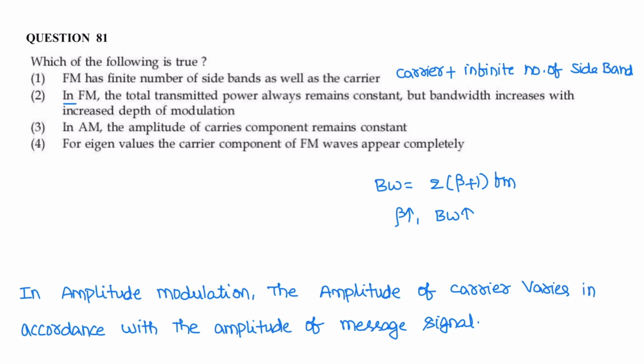Third statement, in AM, amplitude of carrier component remains constant. So statement 3 is wrong because in amplitude modulation, the amplitude of carrier varies in accordance with the amplitude of message signal. Fourth one, statement 4, for eigenvalues, the carrier component of FM waves appear completely. Statement 4 is incorrect. Statement 1 is wrong, 3 is wrong, 4 is wrong. Statement 2 is the correct answer.